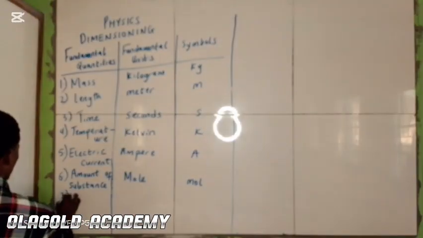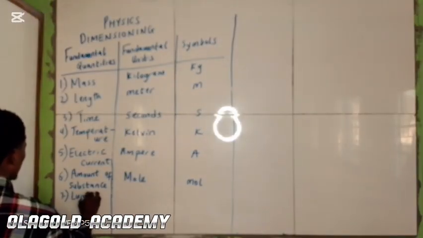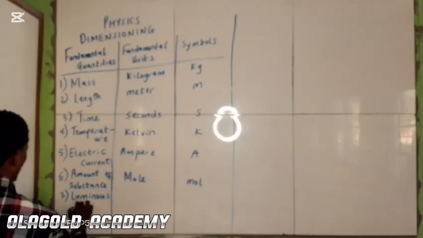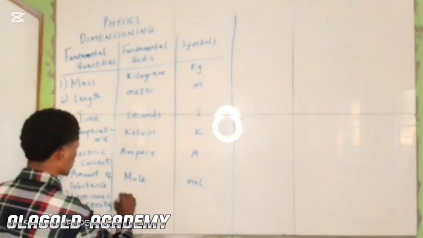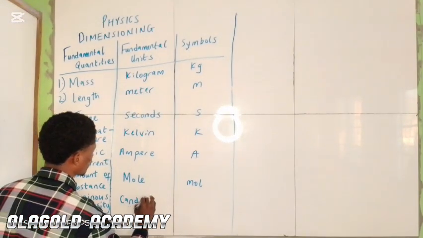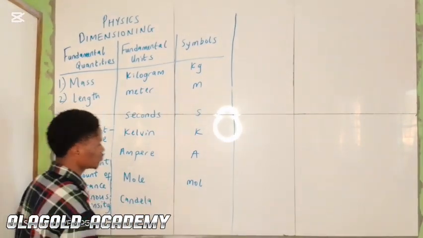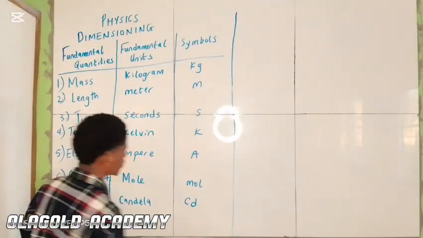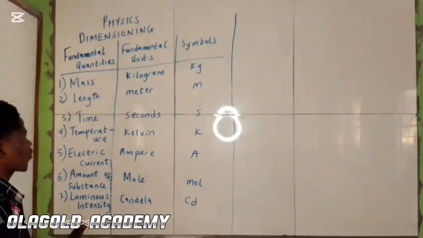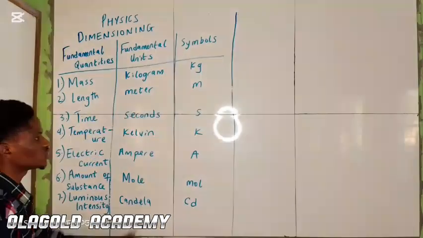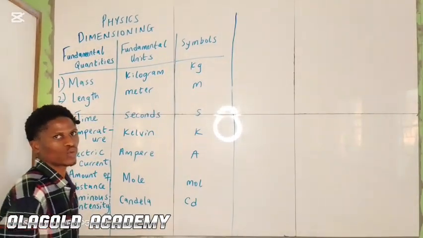Lastly, number 7, we have luminous intensity. The unit is candela. The symbol is cd. So these are the fundamental quantities we have, their units and their symbols.